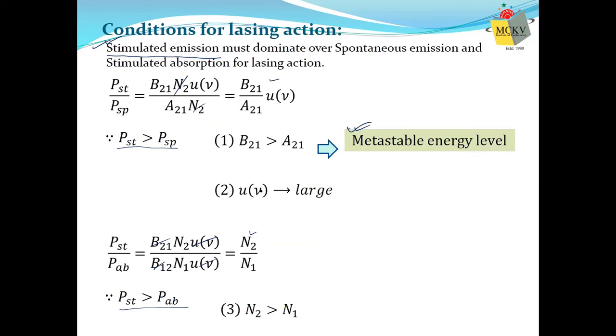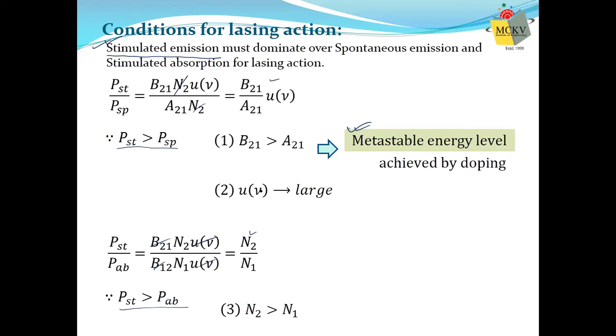Second thing, U nu should be very large. That is achievable. U nu means energy density of photons. How can you increase the energy density? Either you can increase the frequency, that means decrease the wavelength of the photon, or the simplest way, you just increase the number of photons. Suppose one photon has very small energy, say 0.2 electron volt. Instead of one photon, now use 1 billion photons. You have a very large amount of energy, and energy per unit volume will also be large. So U nu can be large, but how can you increase that number?